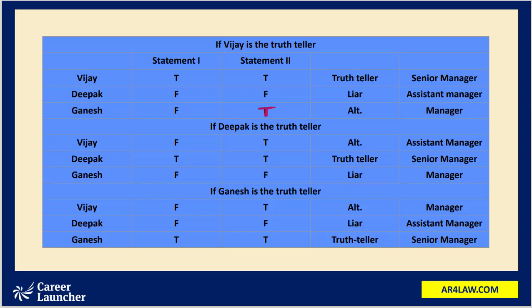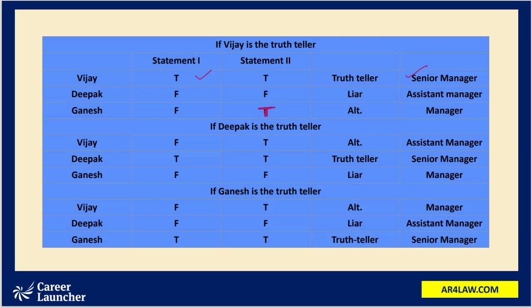That means we are solving with a hypothesis that both the statements made by Vijay should be true. The first statement made by Vijay is, I am the senior manager. If he is the truth teller, he should be the senior manager. And the second statement made by him is that Deepak is not the manager.